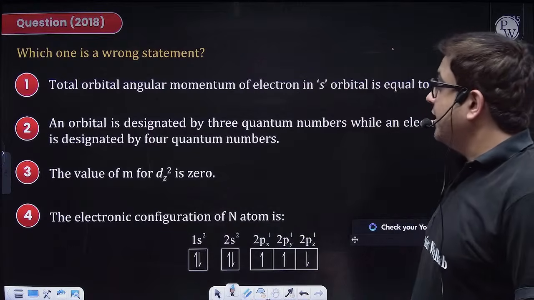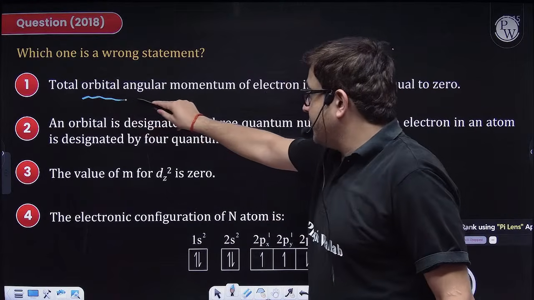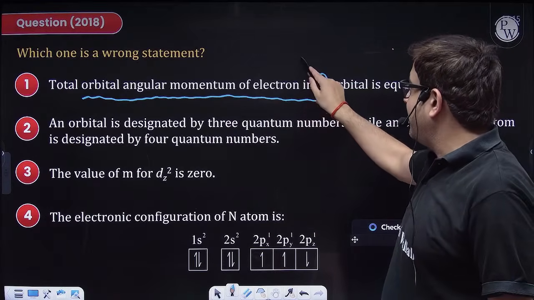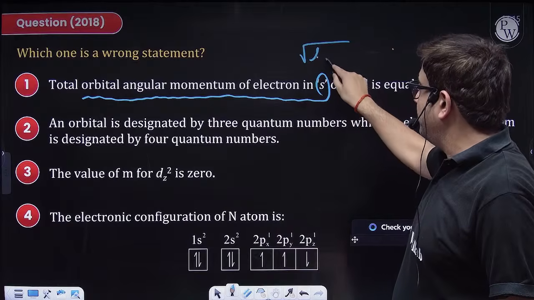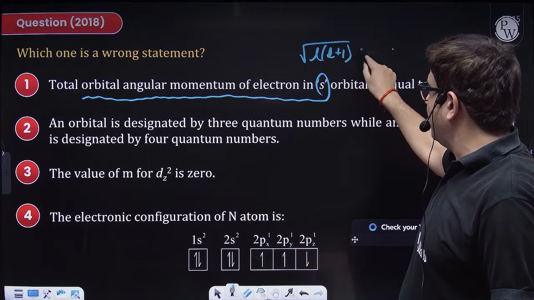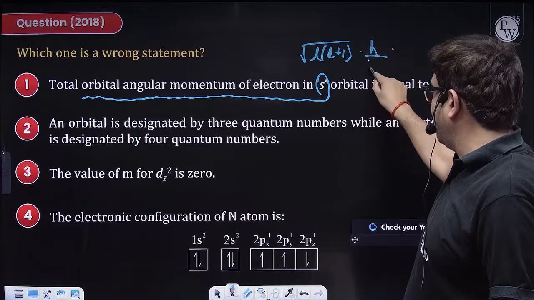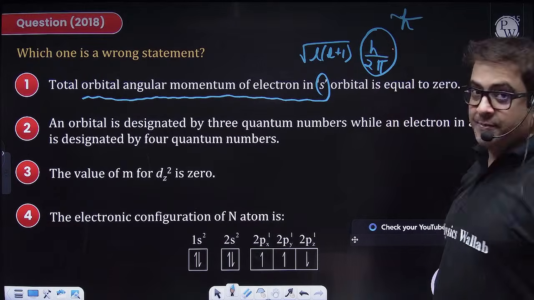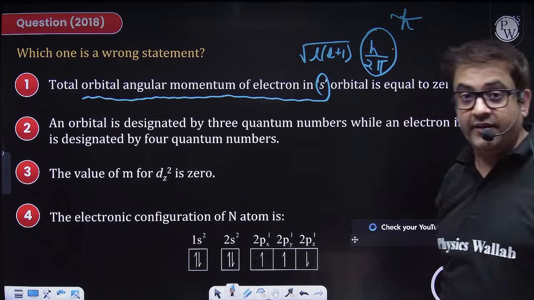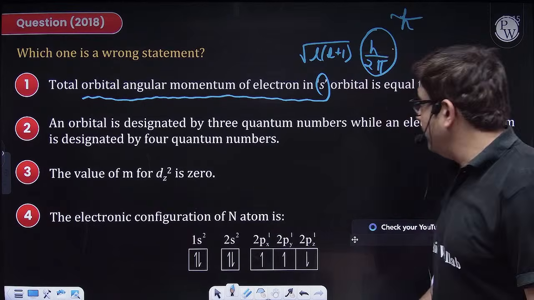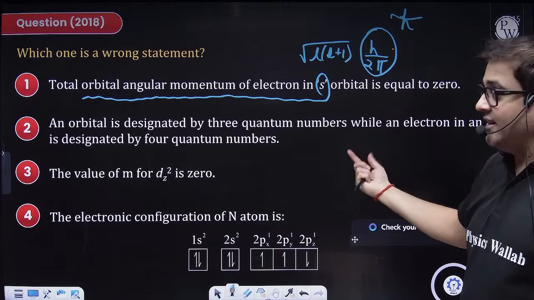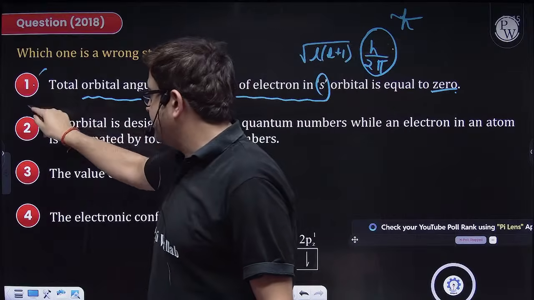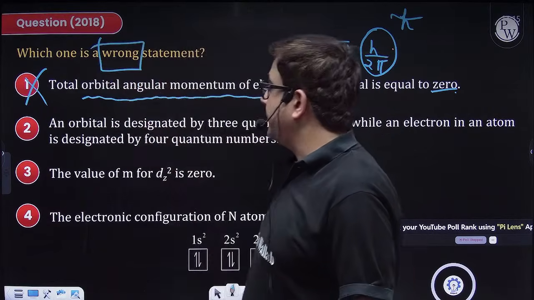The question says, the first option says orbital angular momentum of s. Sir, orbital angular momentum is under root of azimuthal quantum number into azimuthal quantum number plus 1, into h upon 2 pi. This h upon 2 pi is sometimes also written as h bar. So this is also an NCERT traditional thing which you should know. So for s, l is 0, so it will definitely be 0. Because this is correct, it is not an answer, as we are supposed to give the wrong statement.